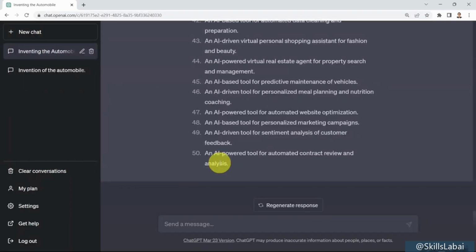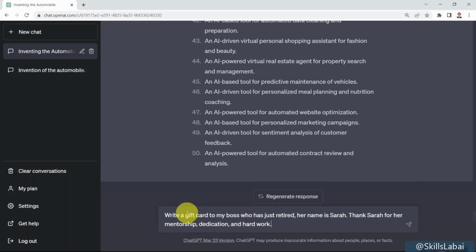All right, another powerful capability of ChatGPT is its ability to write poems and write songs as well. But let me show you what I mean. Let's assume that you'd like to write a gift card to your boss who has just retired. Her name is, let's say, Sarah, and you'd like to thank Sarah for her mentorship, dedication, and hard work. Let me show you. So let's go ahead and write this here. I'm going to say, write a gift card to my boss who has just retired. Her name is Sarah. Thanks, Sarah, for your mentorship, dedication, and hard work. All you need to do is just type that in, and you press enter on your keyboard.